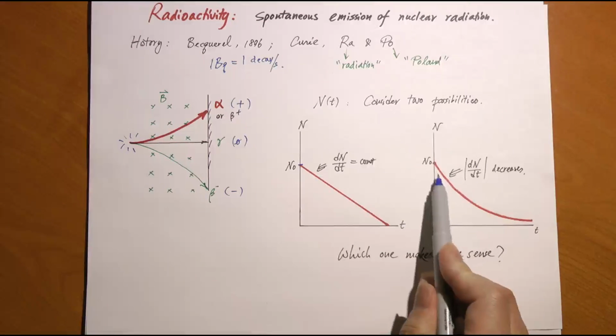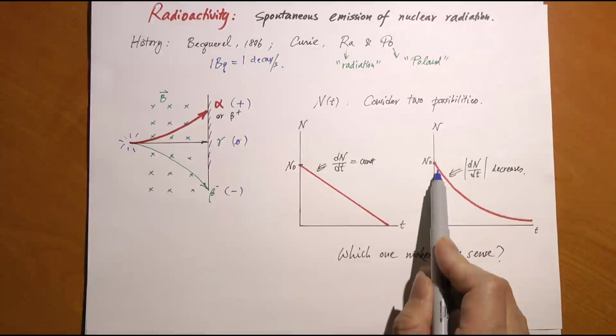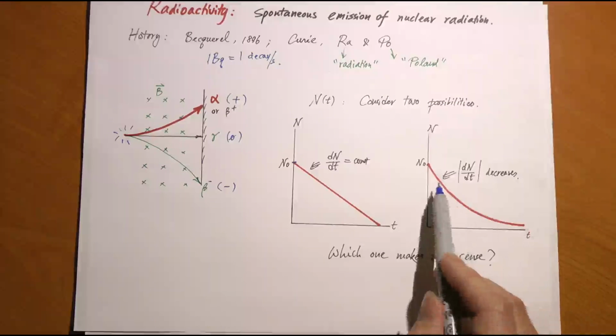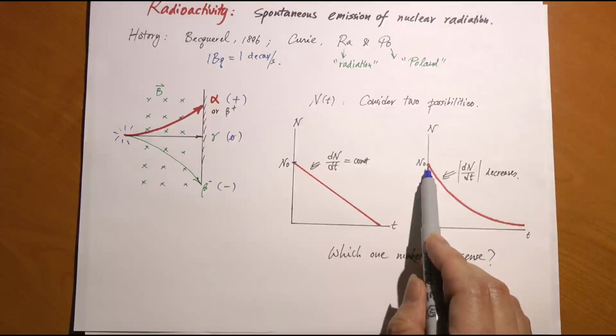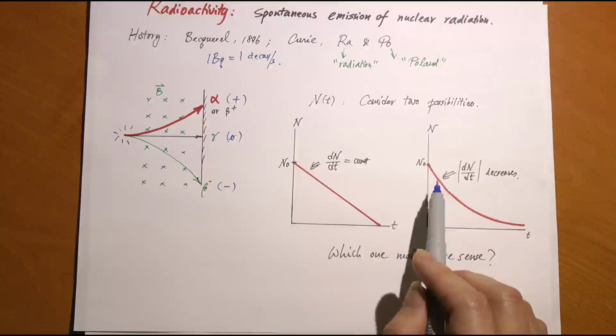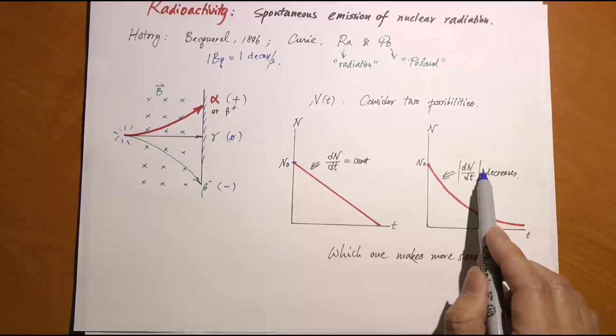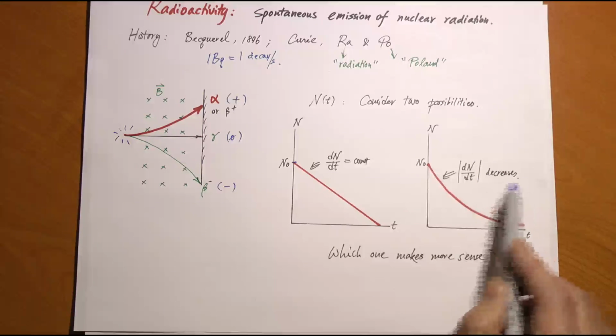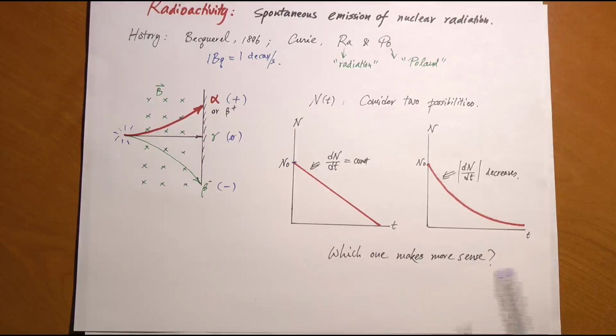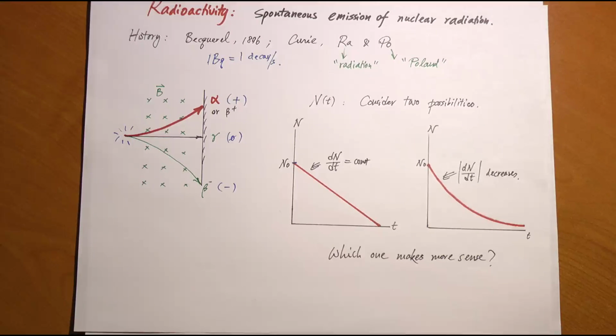So the rate at which the radioactive elements die is a constant. And here you have a case like this. It's some sort of exponential decay, so that the number of active radioactive elements does decrease over time, but not in a straight line. In fact, the rate of decay slows down as time progresses. So which one do you think makes more physical sense? Well, to understand this, we have to look at the mechanism behind nuclear decay.